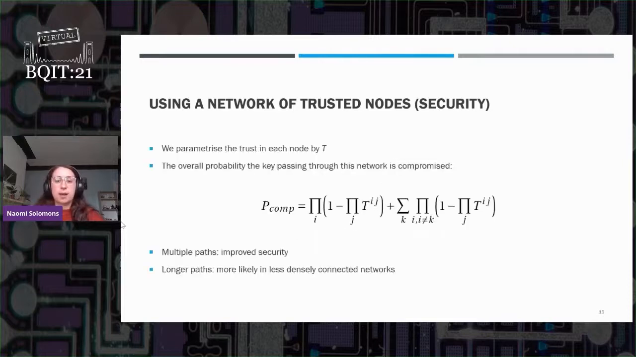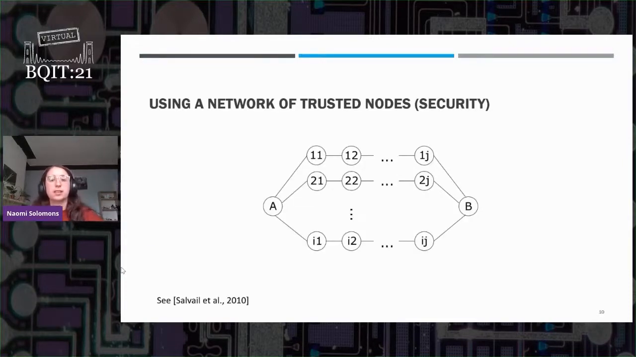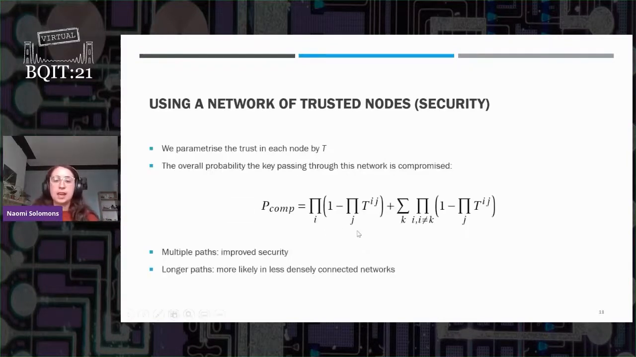The probability that this can happen is made up of two different terms. So the first one is the scenario in which there's a malicious user in every one of the paths, and they're able to send the key they have to all of the other users. They all communicate with each other and they work out the overall key. And then the second term here is the probability that there's a malicious user in every path but one.